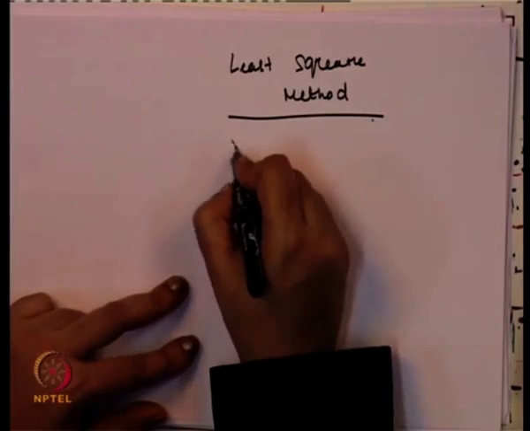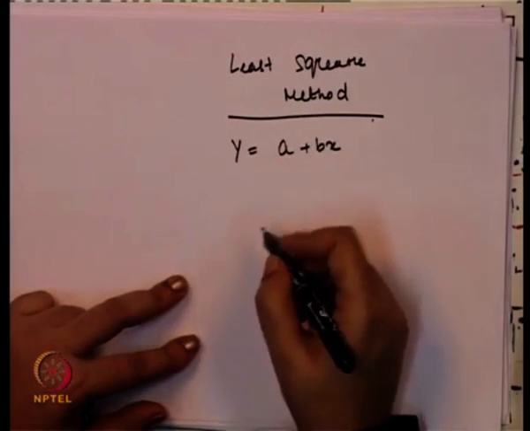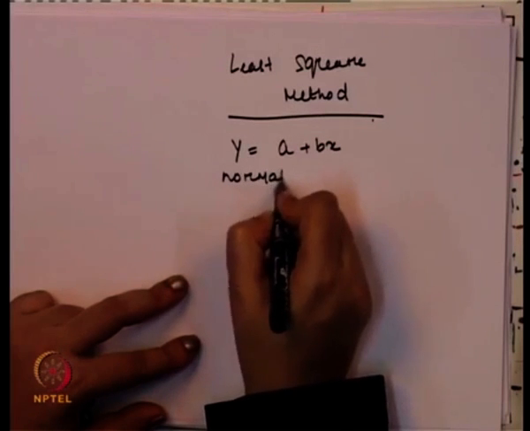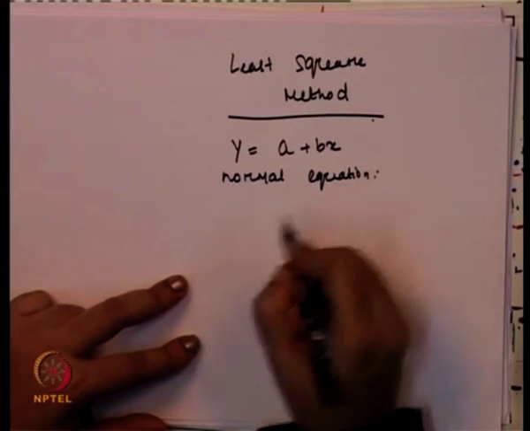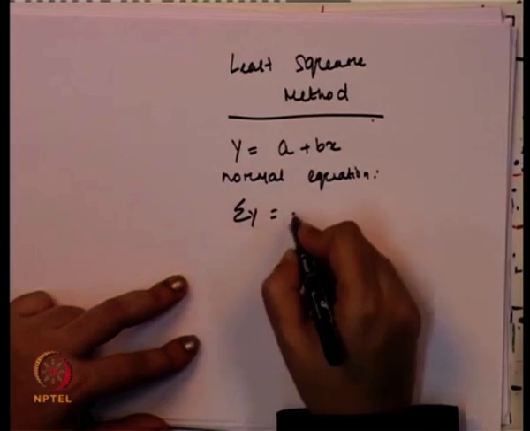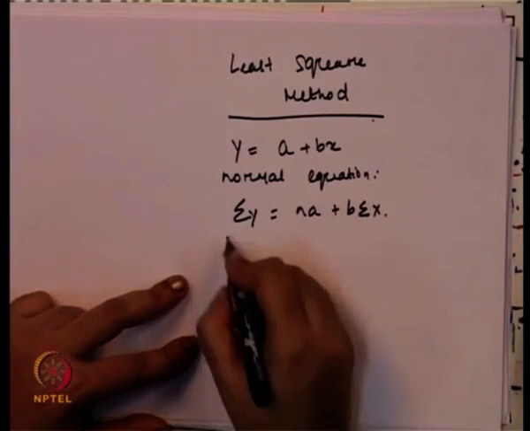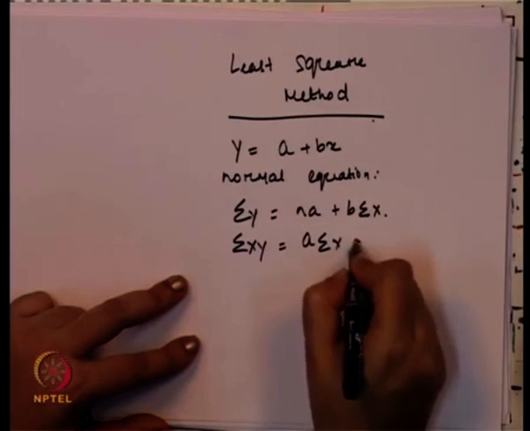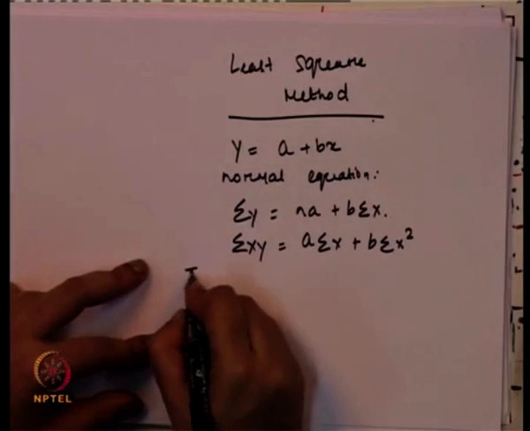Okay. So, here y is equal to a plus bx, and from there we get the normal equations, because this is a case of minimization. We get the normal equations as sigma y is equal to n a plus b sigma x, and sigma xy is equal to a sigma x plus b sigma x square.